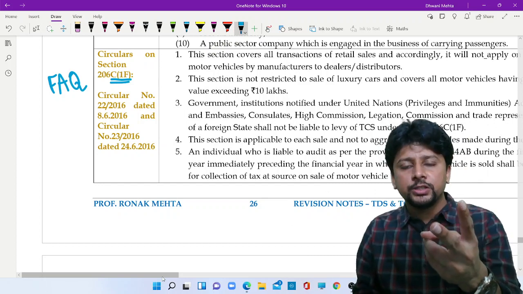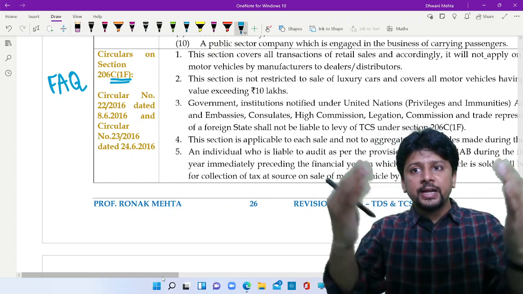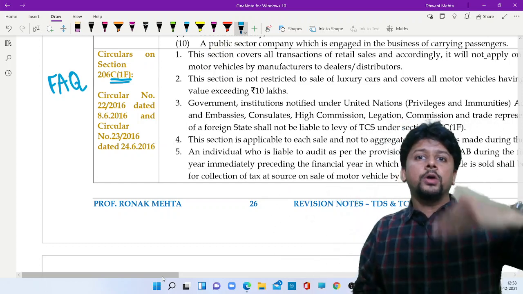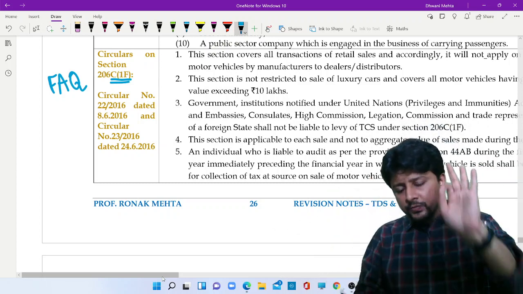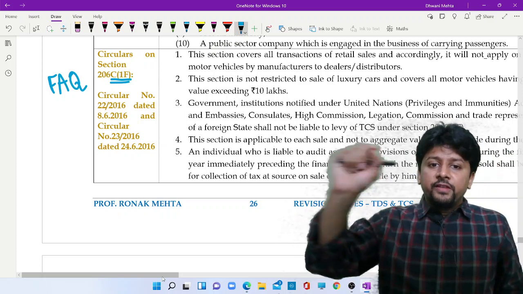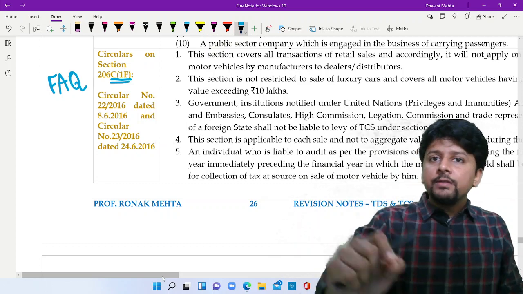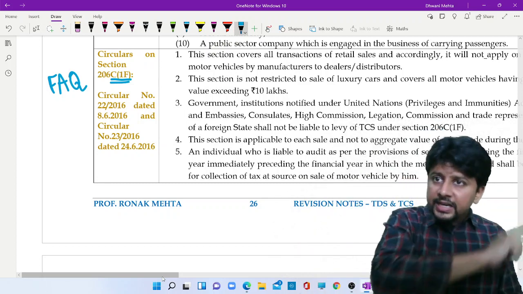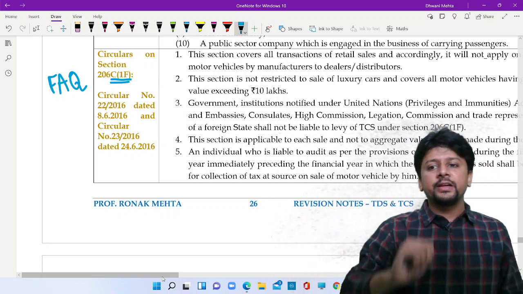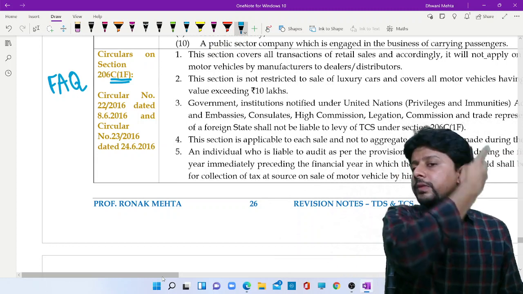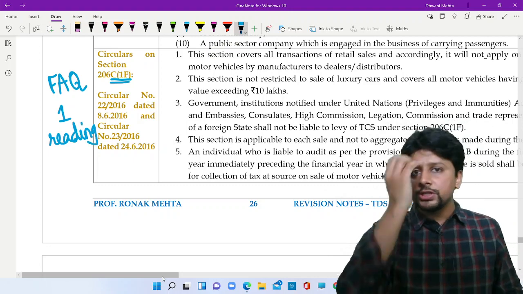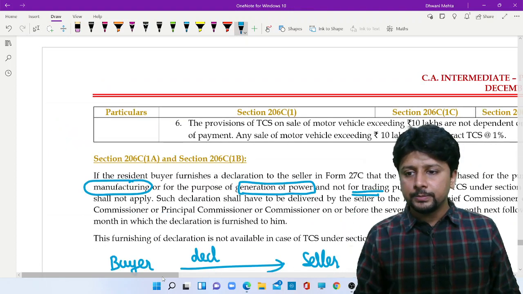If two cars are purchased from the same dealer, but each car has a sale value below 10 lakhs, TCS will not apply. One car has a sale value above 10 lakhs, one car has a sale value below 10 lakhs, TCS will apply only on that one car where the sale value is above 10 lakhs. If an individual is a seller and he was covered by audit in the preceding year, when he is selling the motor car, it is a second hand sale, but still he will have to collect the tax and deposit the TCS with the government. Just give it one reading. Who knows, the institute might create a similar question based on FAQs. You'll be able to answer this.